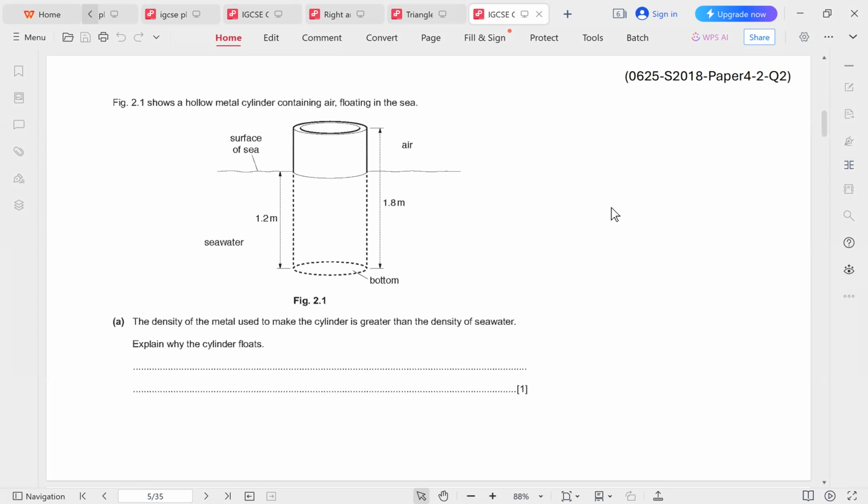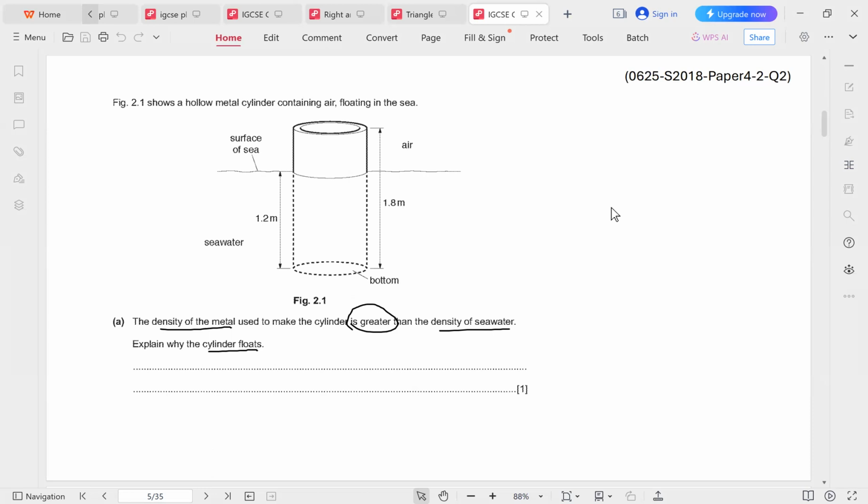Figure 2.1 shows a hollow metal cylinder containing air floating in the sea. The density of the metal used to make the cylinder is greater than the density of the seawater. Explain why the cylinder floats. So if the cylinder floats, the first intuitive assumption is that the cylinder is less dense than the liquid. But that's not what they're saying. They're saying the density of the metal is greater than the density of seawater. So how is it that the cylinder floats?